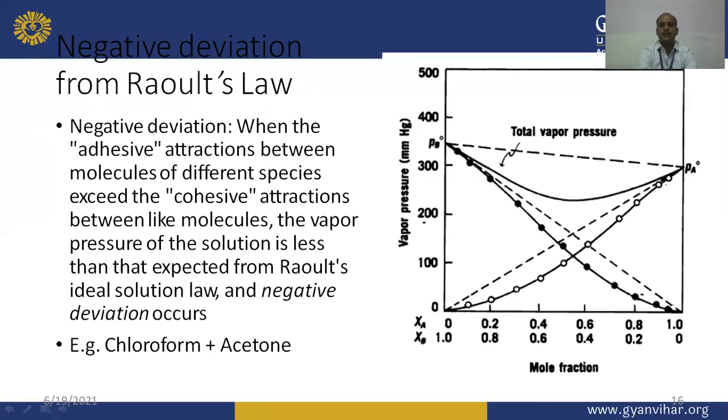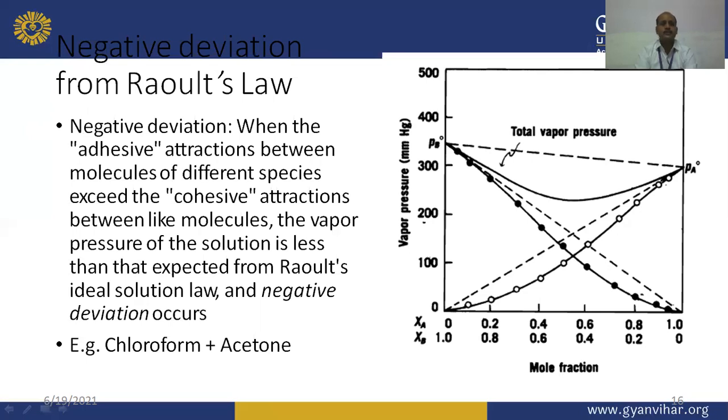When we go through the vapor pressure composition curve, we can find a graph like this for negative deviation from Raoult's law. Here the mole fraction is plotted on the x-axis against vapor pressure in mmHg on the y-axis.